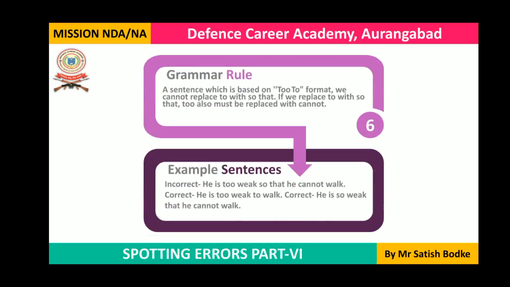Okay. He is too weak so that he cannot walk. Here instead of the second to, we are using so that. That is, this is incorrect. And the correct sentence will be, he is too weak to walk, or you can also say he is so weak that he cannot walk. Okay. So instead of the second to, we should use cannot. Okay. He is so weak that he cannot.